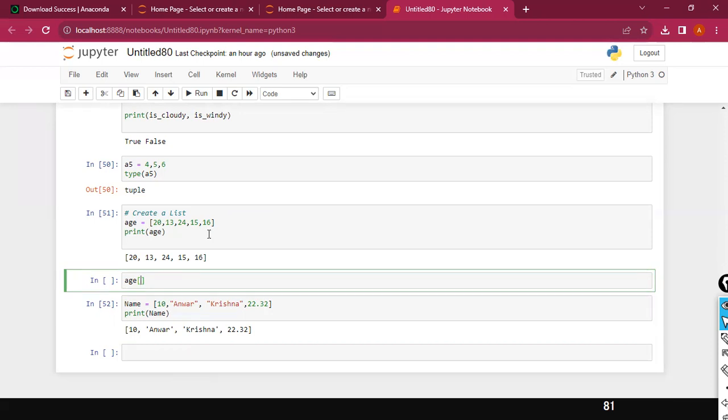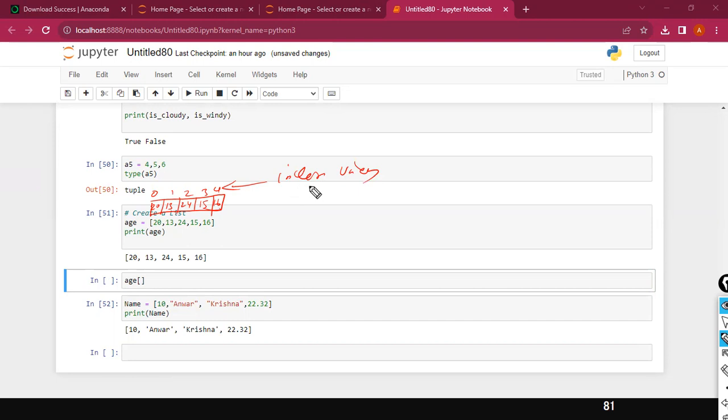Listen very carefully. Whenever you create a list, what happens in the memory? Each value is stored separately. 20 is stored here, 13 is stored here, 24 is stored here, and 15 is stored here in the memory. And the address for each cell starts with 0, then 1, 2, 3, 4. You cannot directly display the value. You need to use this address. It is called the index. Using these index values, you can access any specific value.